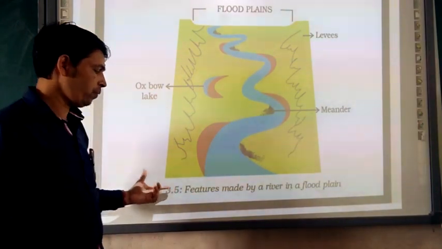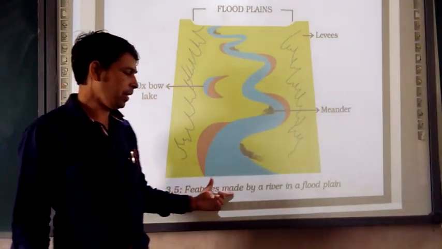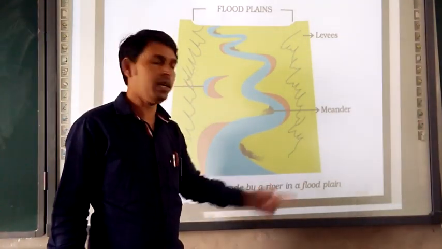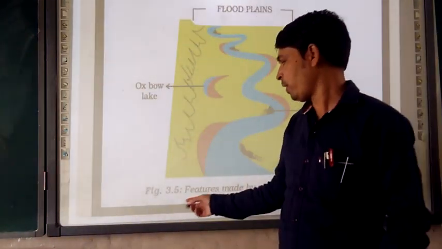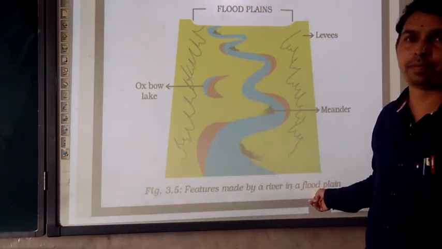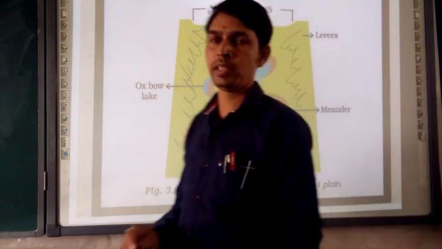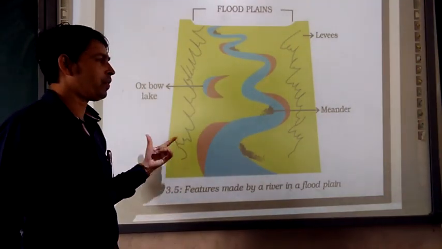Please make a note of it. For your homework, draw and label the features made by a river in a flat plain. I repeat, draw and label the diagram of features made by a river in a flat plain. Second, draw and label the diagram of a delta.